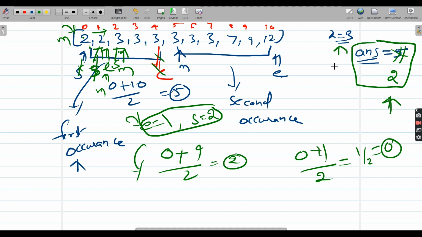I hope you are able to follow me. So this is all about the first occurrence, and you do the same work for the right side also, to find the second occurrence, and then you return both, first comma second.